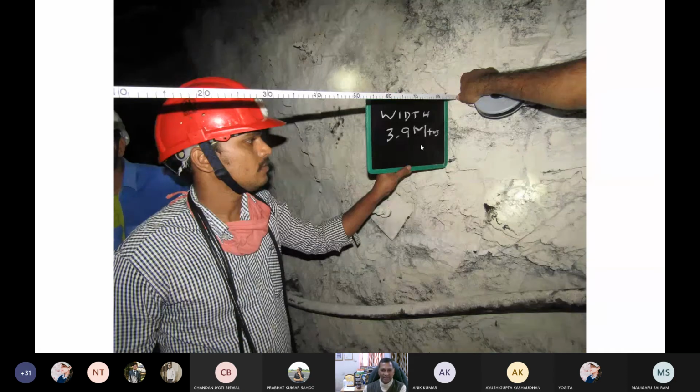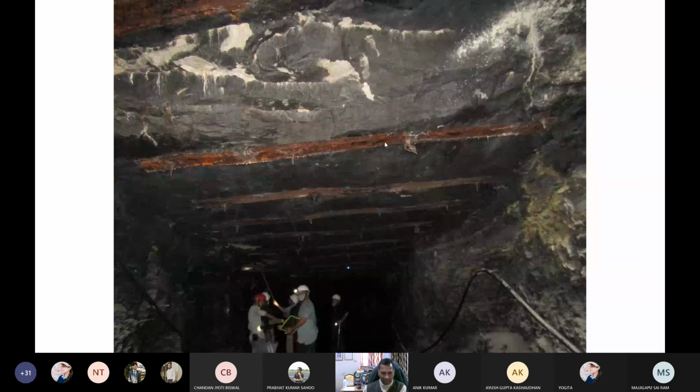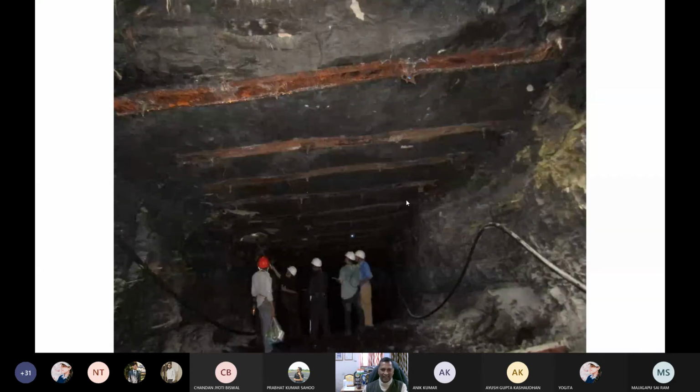Now, this 3.9 meter width, 40 dip, 62 level. Now, supports being used with different W straps and other things are here. You must be imagining now that you are in a safe, very stable place. And this is what is required of a good underground mining engineer: to provide the place for our persons to work, so that our next batch of coal cutters will go here and do the blasting.